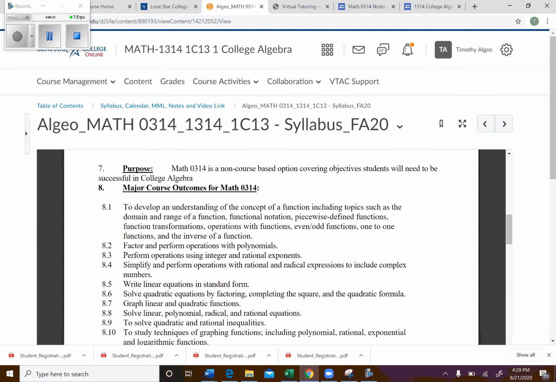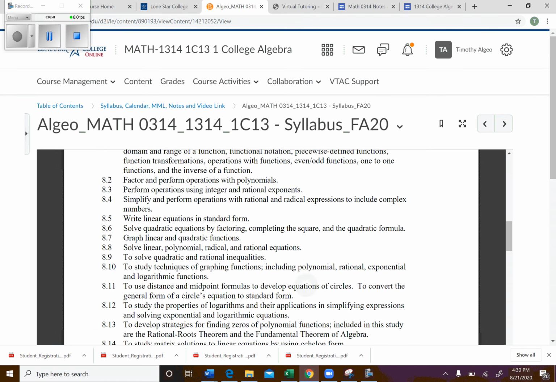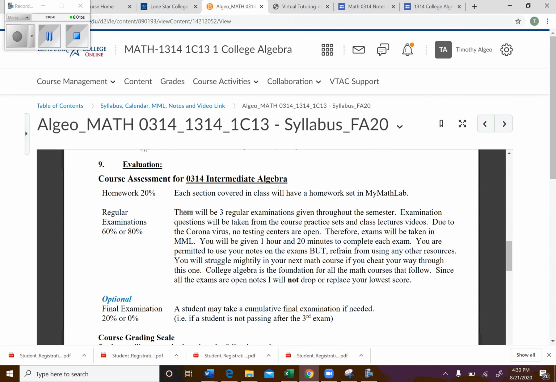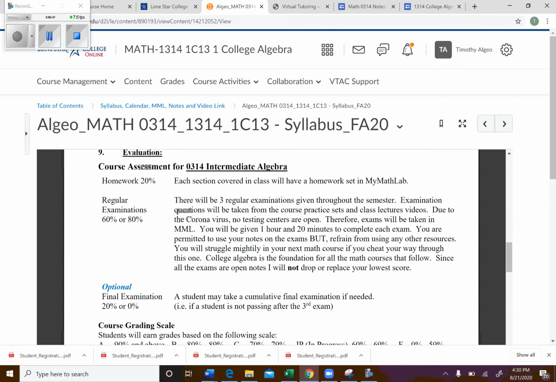Okay, I'm not going to read through the purpose and the course outcomes. If you want to look at that, you can. But basically, the purpose of 0314 is really just to support college algebra. So we're just going to practice some skills that will support us when we get to college algebra. Now, here's the important part. How am I going to be assessed?